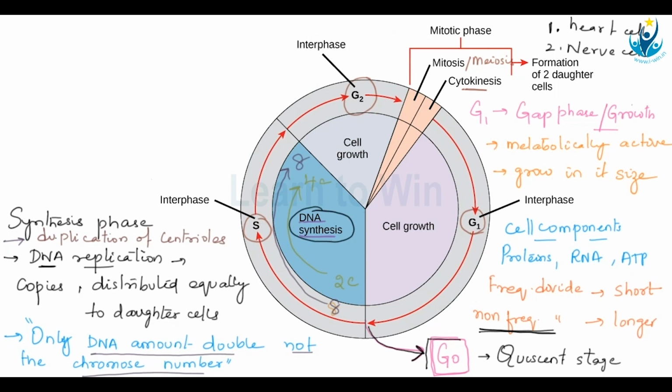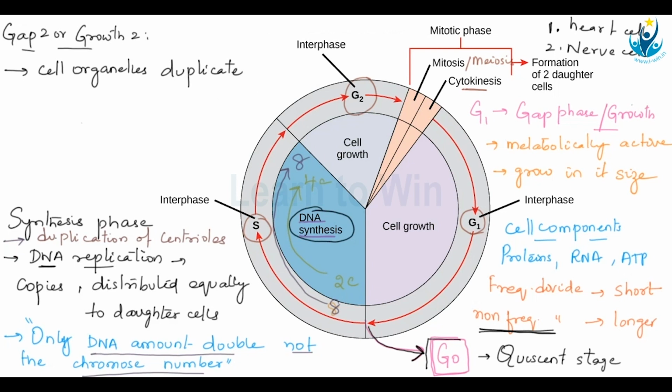Now, coming to the next stage, called the G2 stage or the gap 2 stage. So, the second stage is gap 2 or growth 2 stage. In this stage, the cell organelles duplicate. What are the cell organelles you are talking about? All the major essential cell organelles like mitochondria, chloroplast, Golgi bodies, all of them will duplicate.